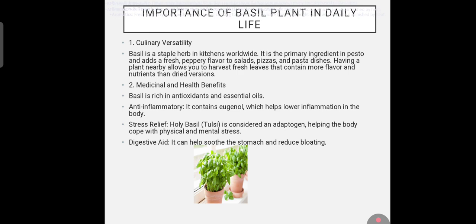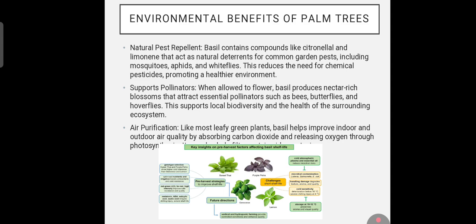Medicinal and health benefits. Basil is rich in antioxidants and essential oils. Anti-inflammatory: it contains compounds which help lower inflammation in the body. Stress relief: holy basil is considered an adaptogen, helping the body cope with physical and mental stress. Digestive aid: it can help soothe the stomach and reduce bloating. Environmental benefits of basil.